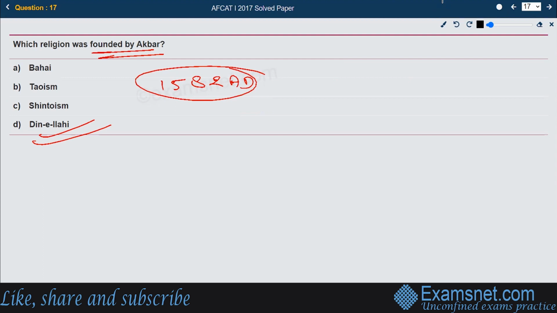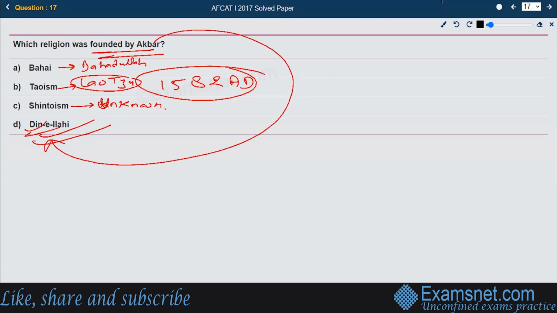Bahaullah was the founder of the Baha'i faith. There's no known founder of Shintoism; the founder is unknown yet. And for the philosophical system of Taoism, Lao Tzu, the Chinese philosopher, was the founder. The right answer is that the religion founded by Akbar was Deen-e-Ilahi, option D, in 1582 AD.